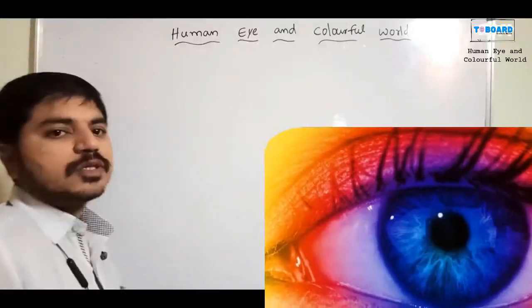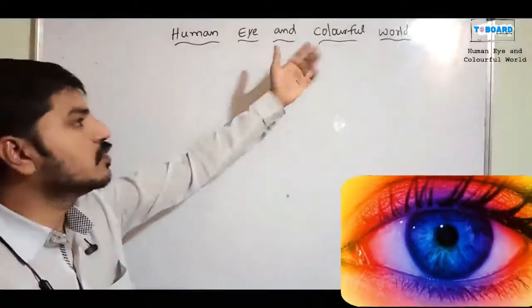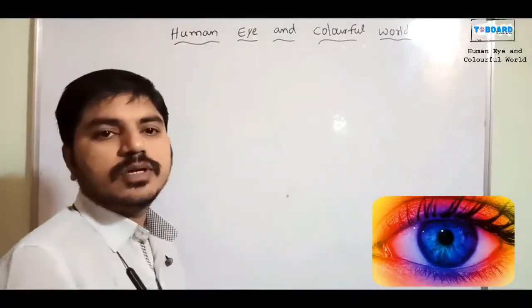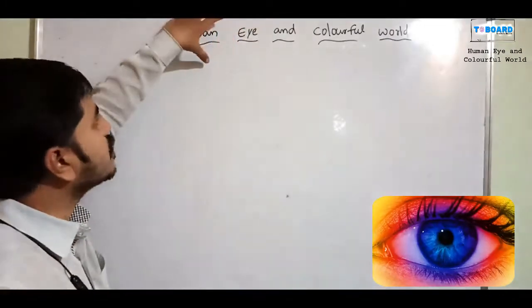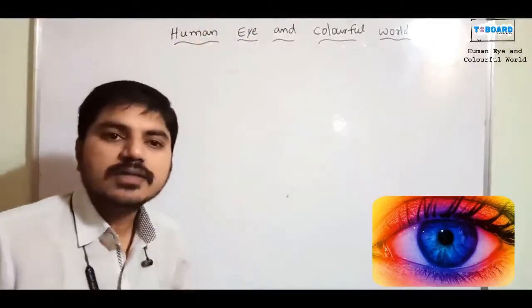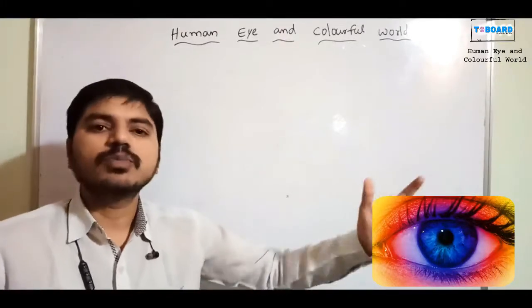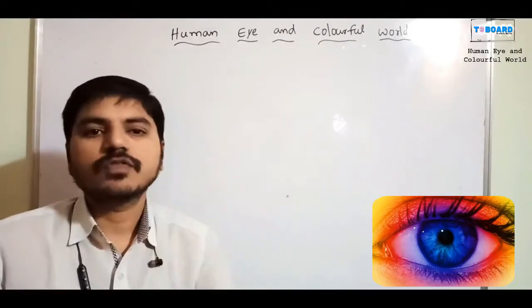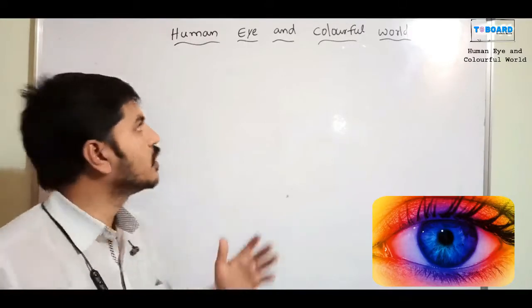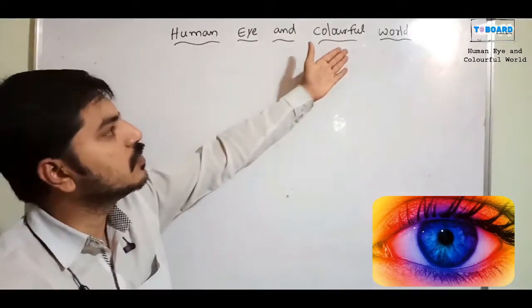We are going to discuss the human eye and the colorful world. So what is the speciality of the human eye? The eye is a very important organ in our body. We can see each and every object in the world by using the human eye. With the human eye only, we can see the colorful world.